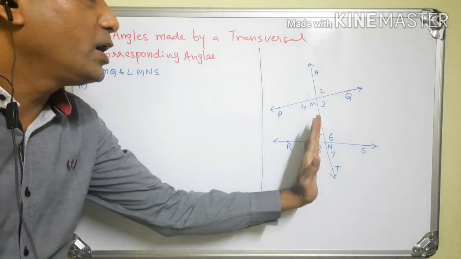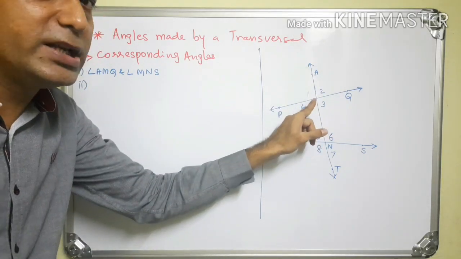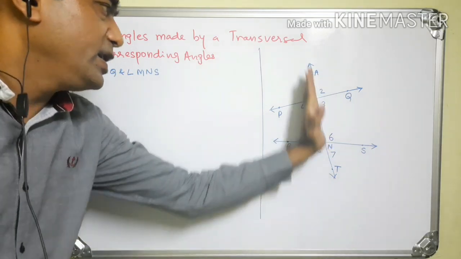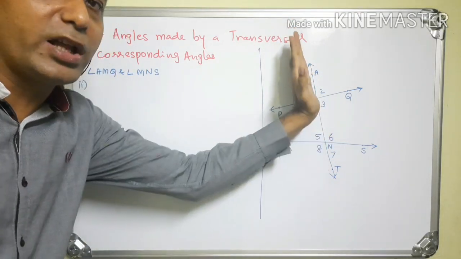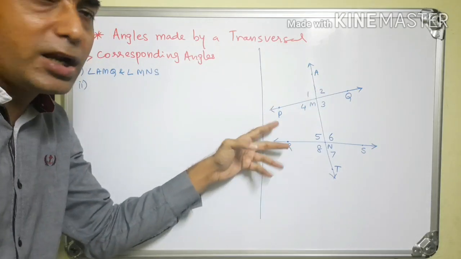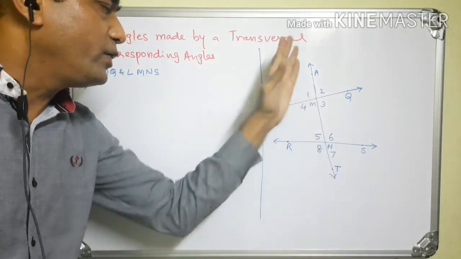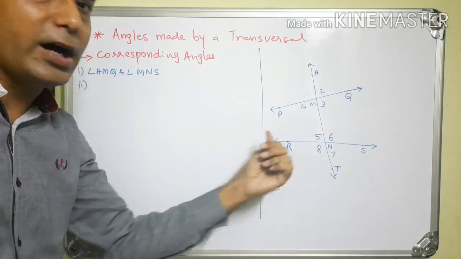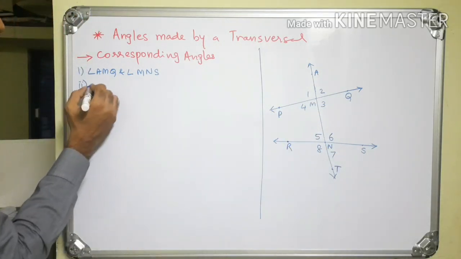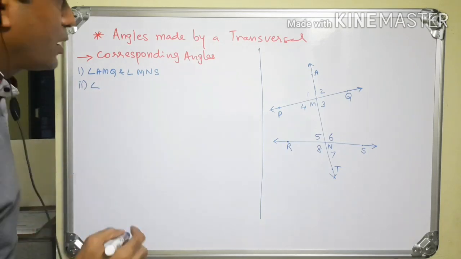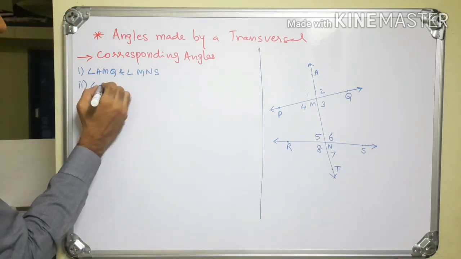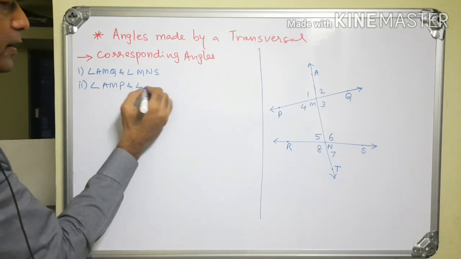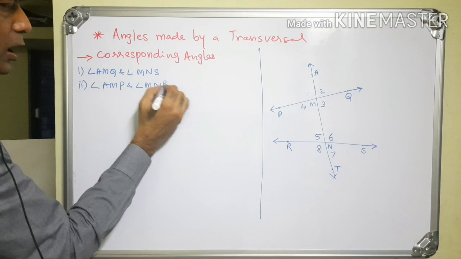Again their one arm is in the same direction, that is ray MA and ray NM. These are in the same direction on the transversal and the other arms are on the same side of the transversal, left side, ray MP and ray NR. Therefore these angles are also corresponding angles, angle AMP and angle MNR.